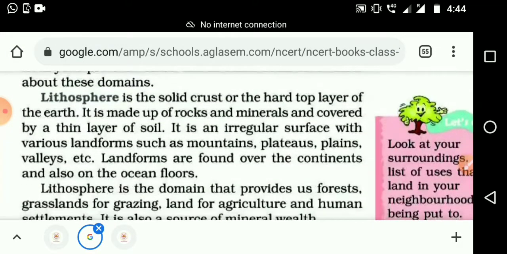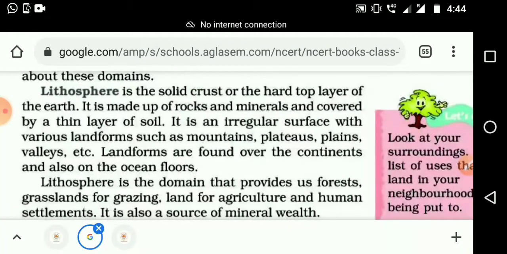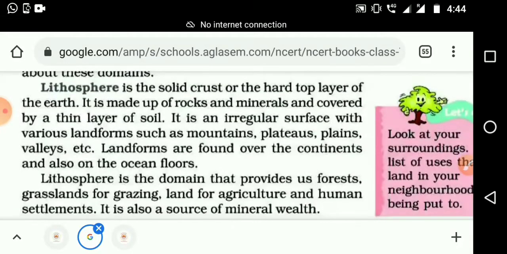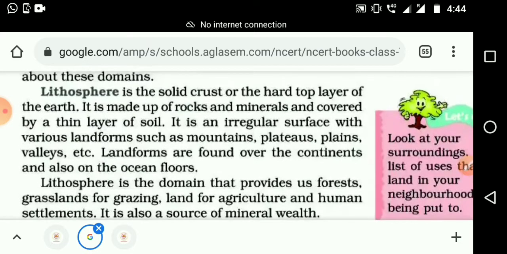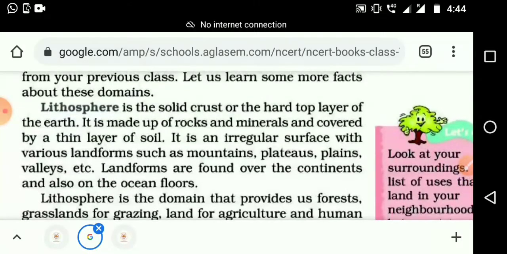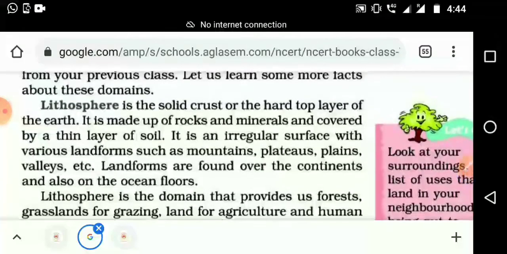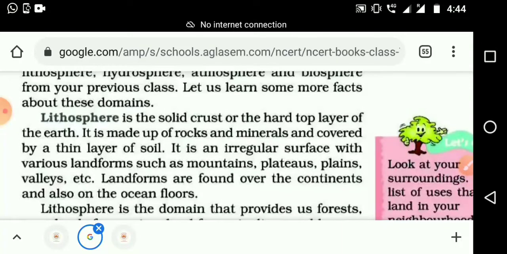So write the word lithosphere. Once again, lithosphere. So what is lithosphere, that I am going to explain.